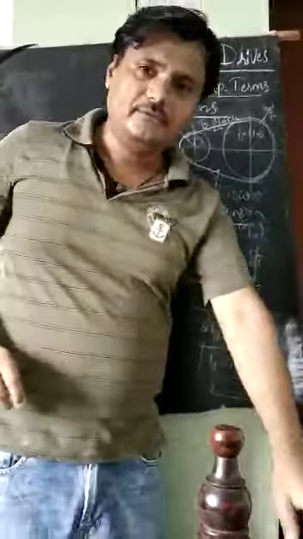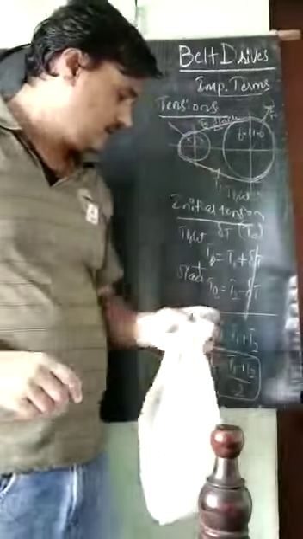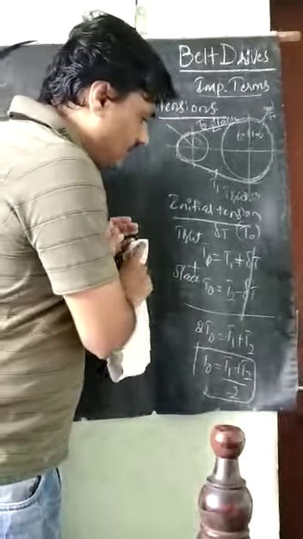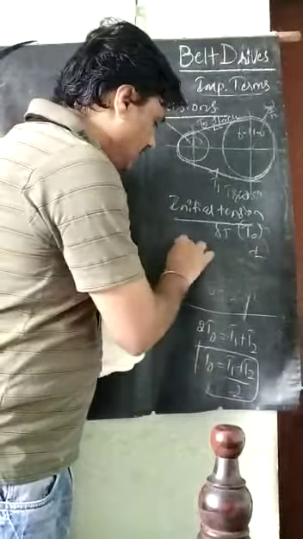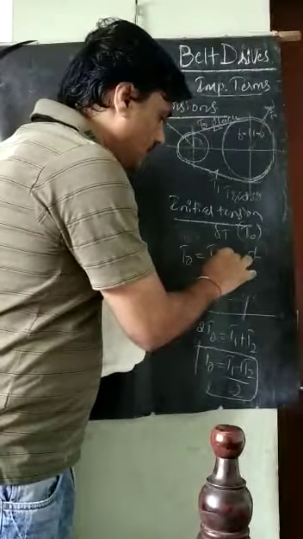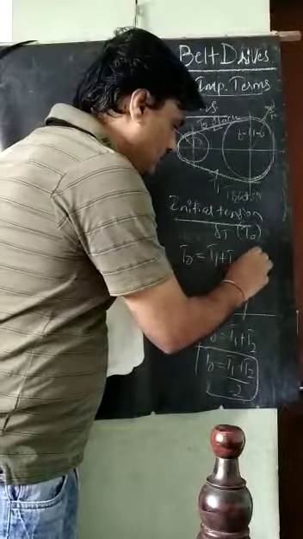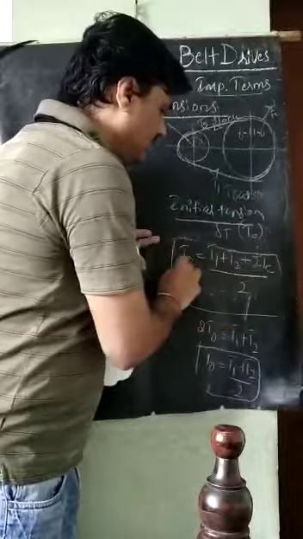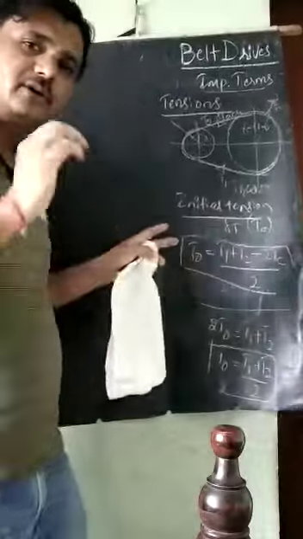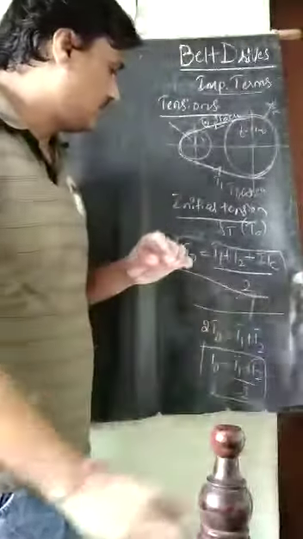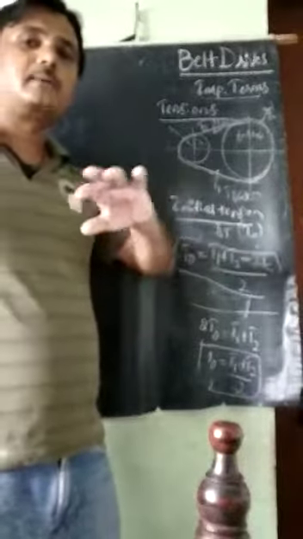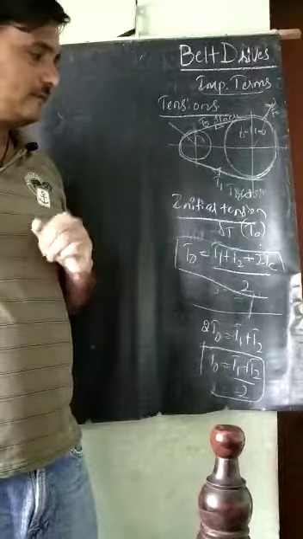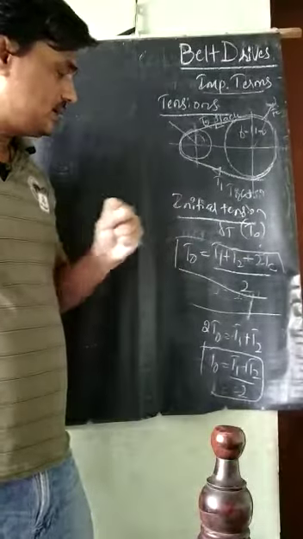In this case, if we consider the centrifugal tension, then what is the initial tension formula? If the centrifugal tension is considered, then T0 is equal to (T1 plus T2 plus 2Tc) divided by 2. That is, the formula becomes T1 plus T2 plus 2 times the centrifugal tension, which has to be added in this case. So this is about the initial tension.